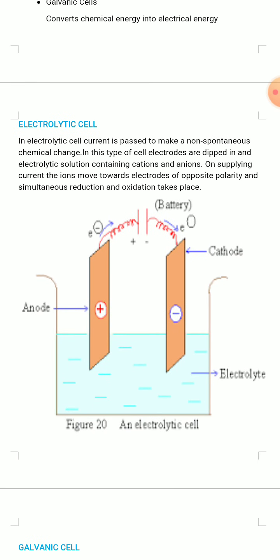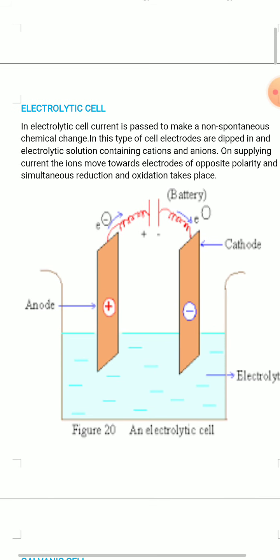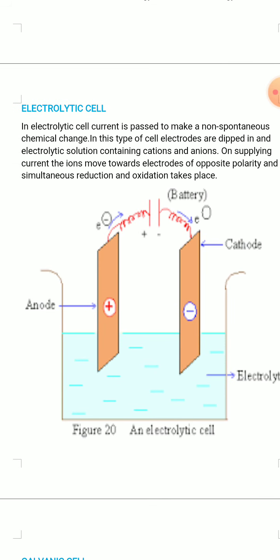So first one is the electrolytic cell. In an electrolytic cell, current is passed to make a non-spontaneous chemical change. In this type of cell, electrodes are dipped into an electrolytic solution containing cations and anions.